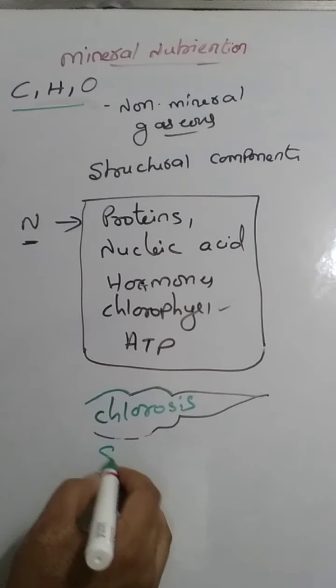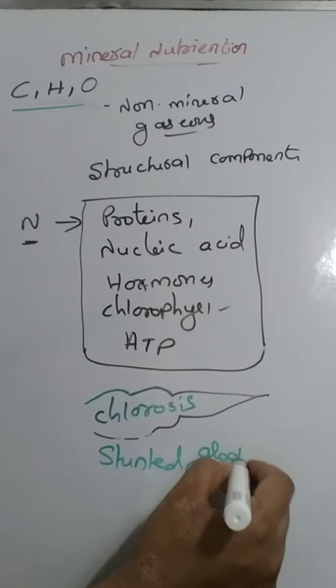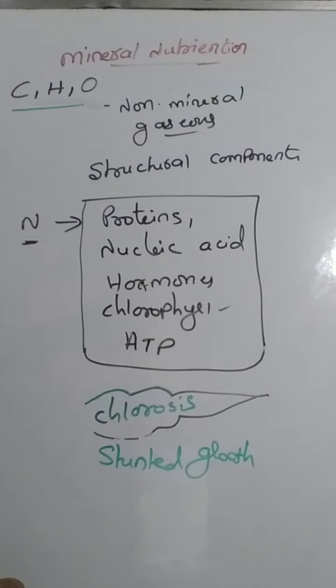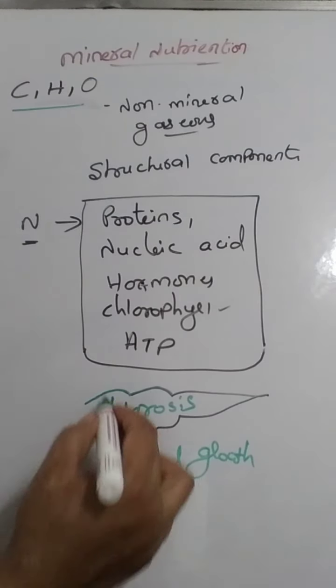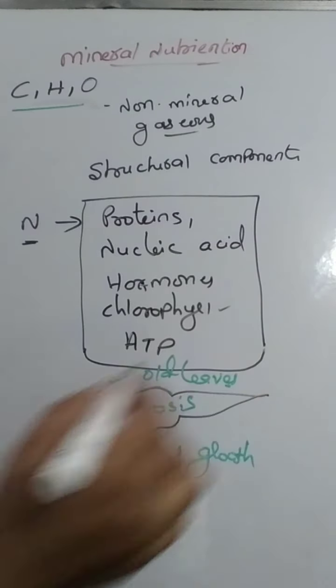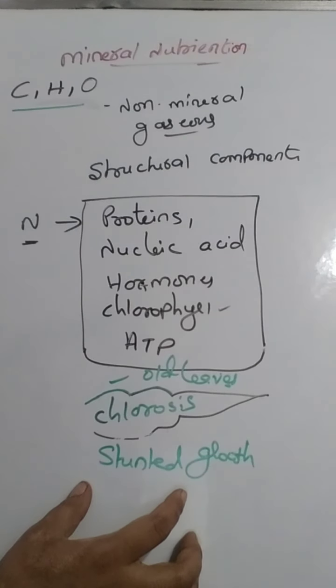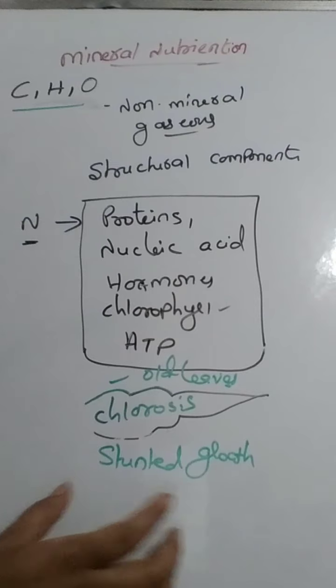And also stunted growth. The growth does not take place, it will be reduced. The chlorosis is generally seen in the old leaves. So these are the functions and deficiency symptoms of nitrogen.